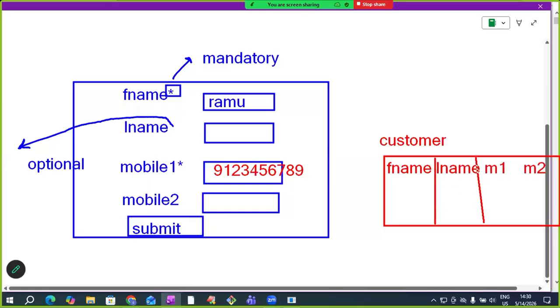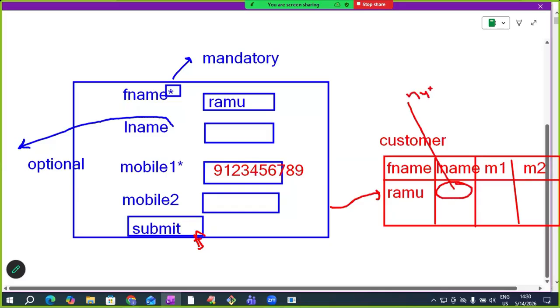When the user clicks on the submit button, this customer's record will be stored in the customer table. Customer first name is Ramu. He didn't enter last name. So now which value will be inserted, sir? Null. This is called null. So when a value is optional, we may not give a value. At that time it has to insert null. Null means empty. Last name is null now. Mobile number 1, 91234, this value will be inserted.